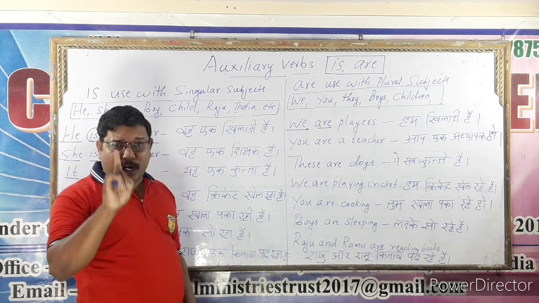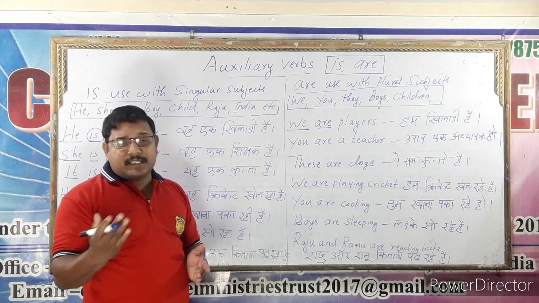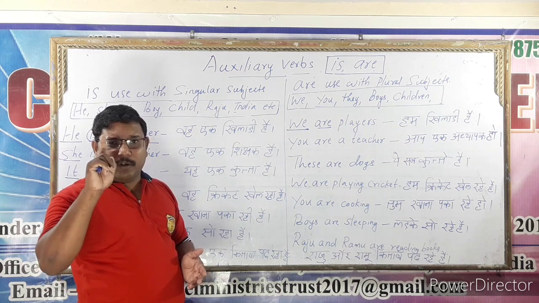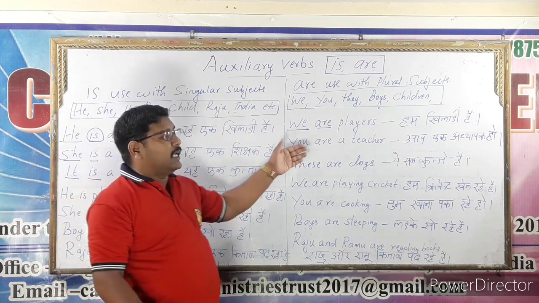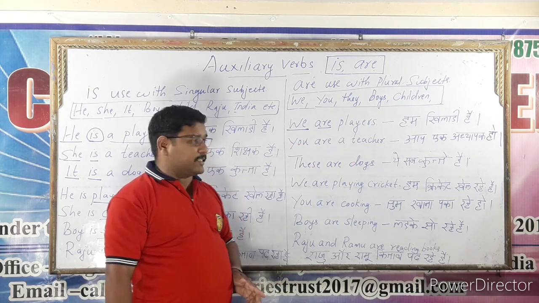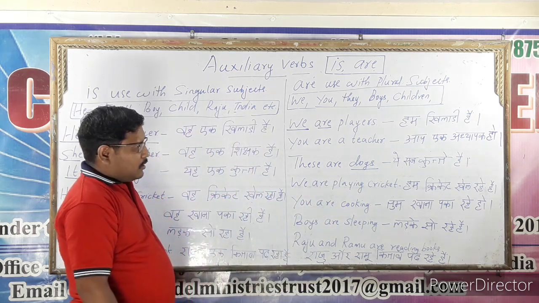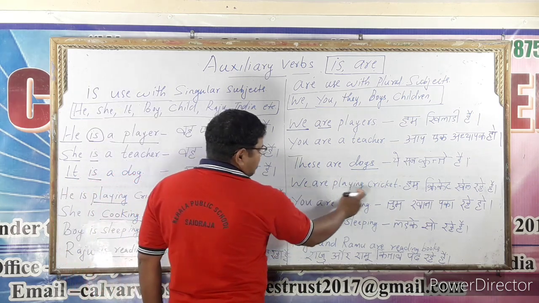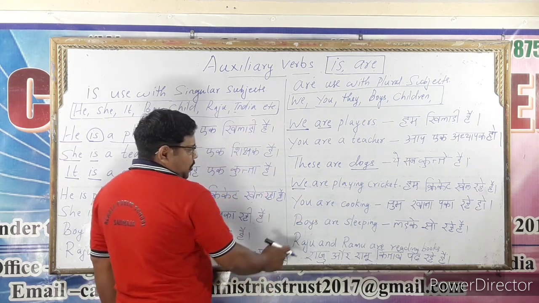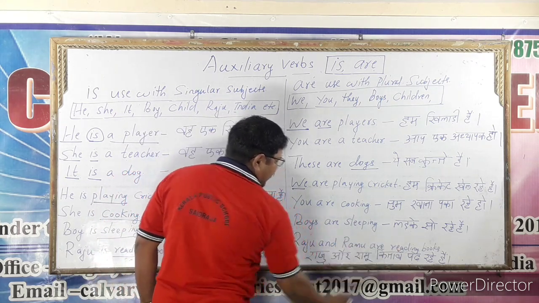But I is only one person. I told you, those are the rules of the English language. You consider you as a plural. Actually, we can understand that it is only one person, that's why singular. But here you consider you as plural. You are a teacher. See, these are dogs. The plural. We are playing cricket. Again we. You are cooking. Boys are sleeping. Raju and Ramu are reading books.